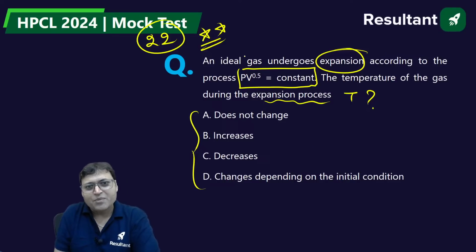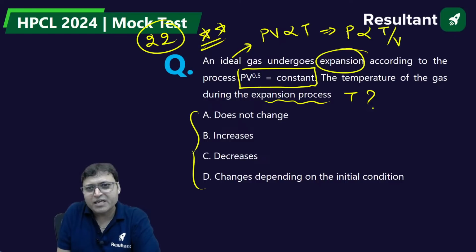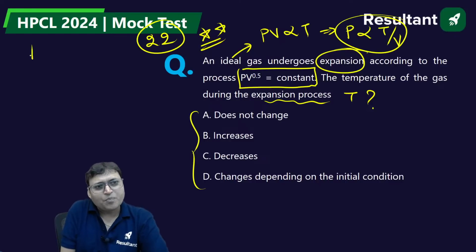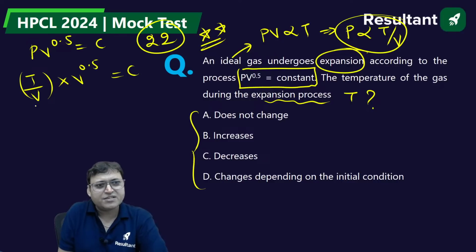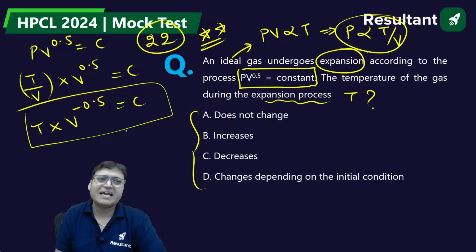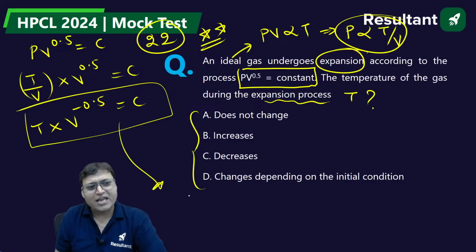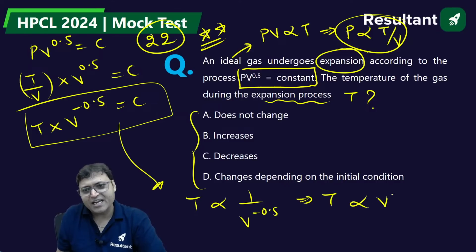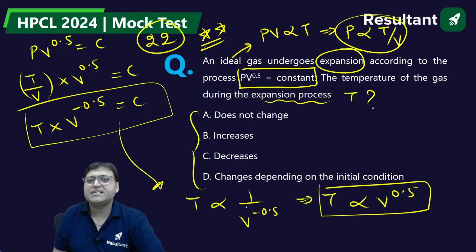So because it is an ideal gas, can we say PV is directly proportional to T? Can we say P is proportional to T by V? Yes or no? So PV to the power 0.5 is constant can be written as T by V into V to the power 0.5 is constant. So T into V to the power minus 0.5 is constant. Yes or no? We can develop the relation between temperature and volume. So T is directly proportional to V to the power 0.5. This is the relation.